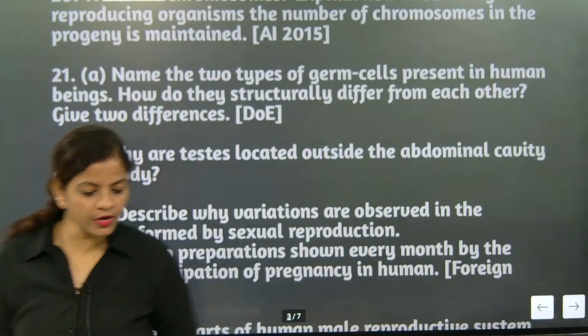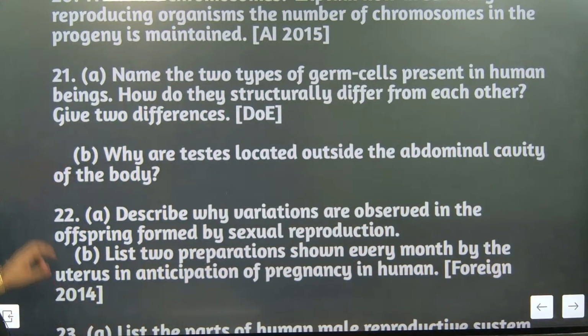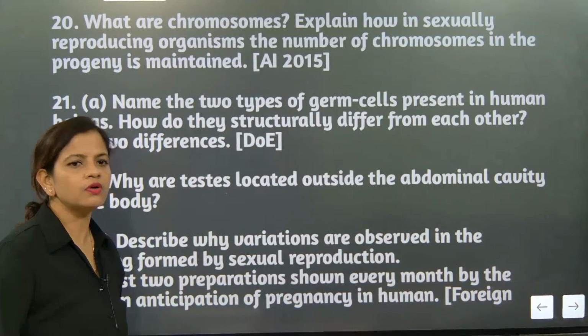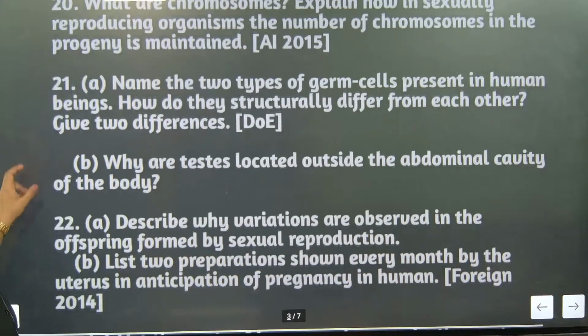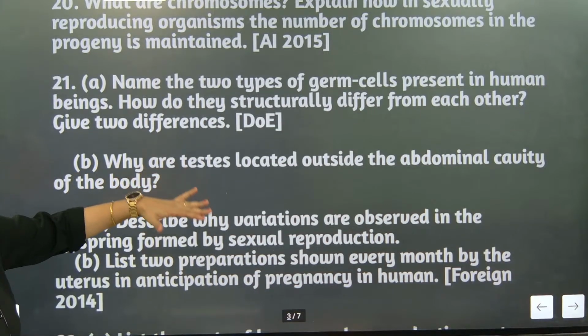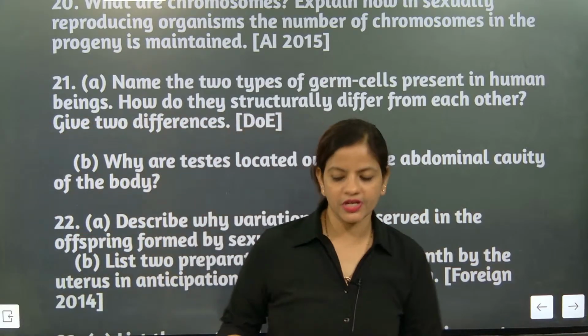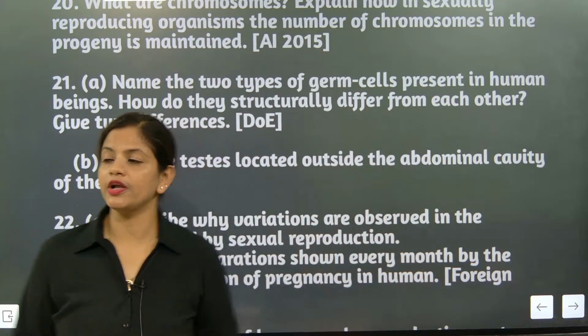Okay, now look here. We'll go for the next one. So how do they structurally differ? I told you. So now, why are testes located outside the abdominal cavity of the body? Because of the body temperature. Understood? So because of the body temperature.